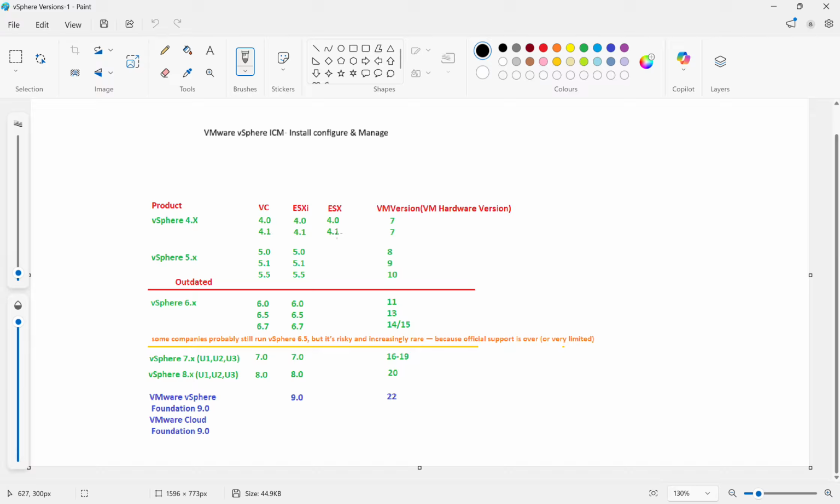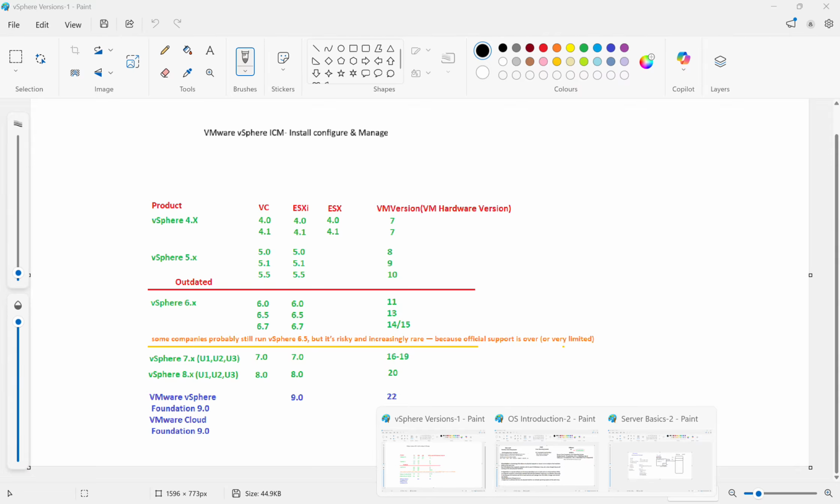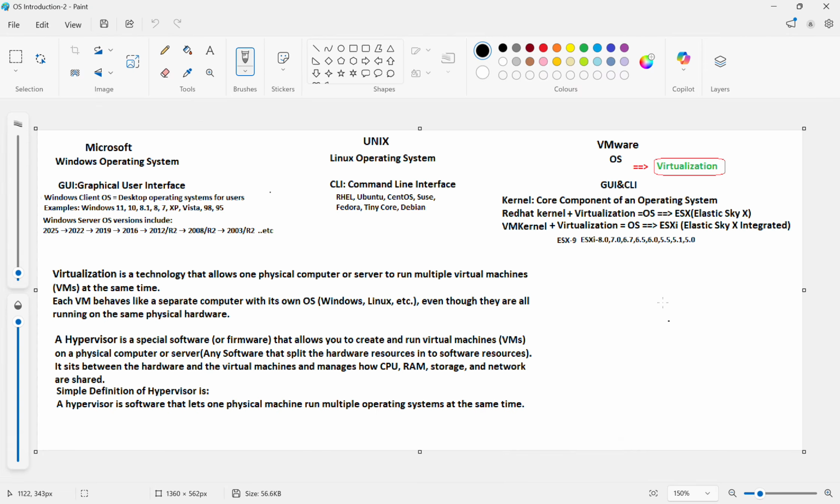VMware mentioned both ESXi and ESX OS on the market website for clients to purchase. So this was the combination of the Red Hat kernel and VMware, and for that OS they named it ESX, Elastic Sky X.